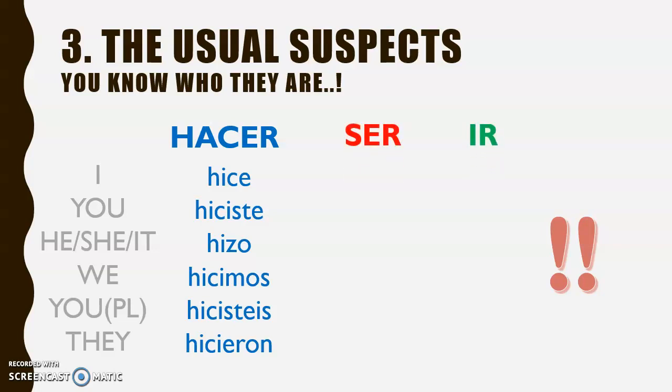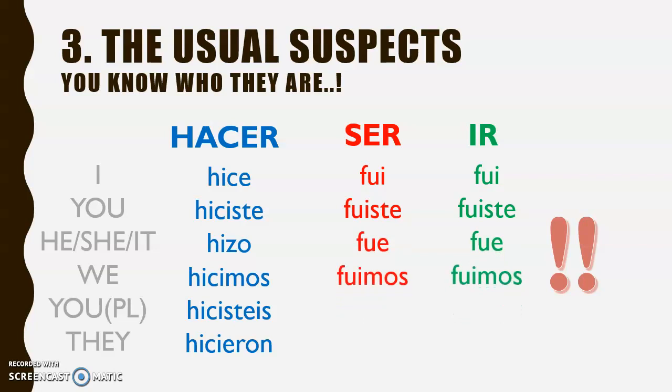Our other two usual suspects are the verbs ser and ir. They never behave, do they? Now, there's something very unusual about the verbs ser and ir in the past tense. Let's take a look at what they look like. I was or I went, fui. You were, you went, fuiste. He, she, it was or went, fue. We were, we went, fuimos. You all were, you went, fuisteis. And they were or they went, fueron.